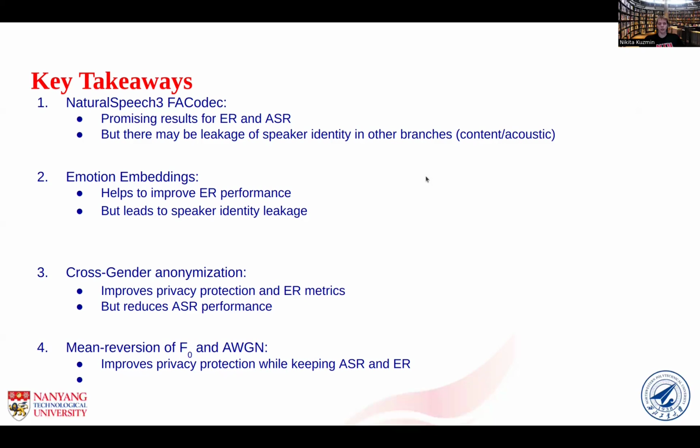Additionally, cross-gender anonymization improves privacy protection and emotion recognition metrics, but for some reason, it reduces ASR performance. And finally, mean reversion of F0 improves privacy protection while keeping ASR and emotion recognition the same, but at the same time, it's quite sensitive to convergence of the attacker model.